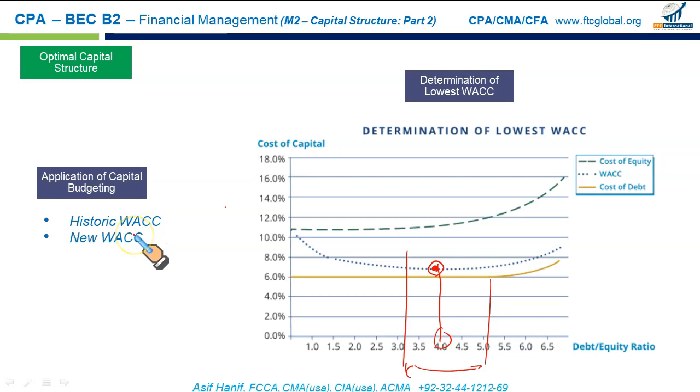Instead, we should use the new cost of each additional source of finance: new equity, new preferred stock, or new bonds. So the new WACC, the new weighted average cost of capital, is what should form the foundation of our investment evaluation, not the historical weighted average cost of capital. Since new projects would be funded through new sources of finance, it makes sense to use the new weighted average cost of capital.